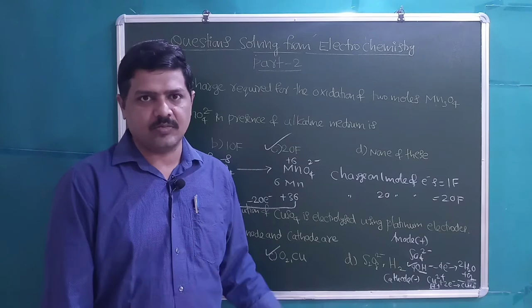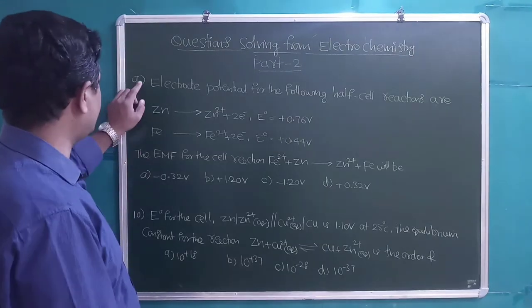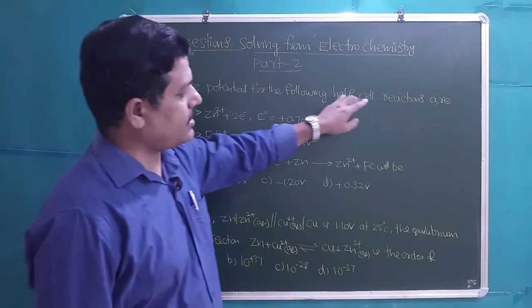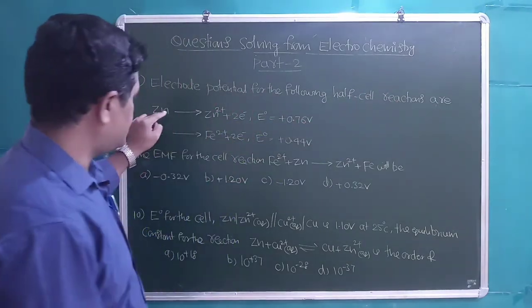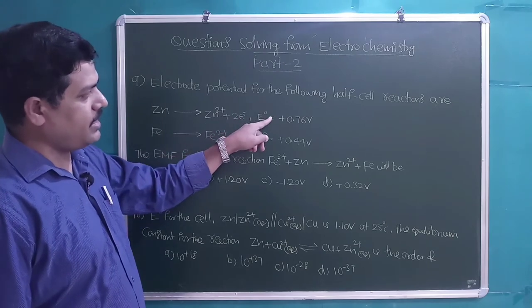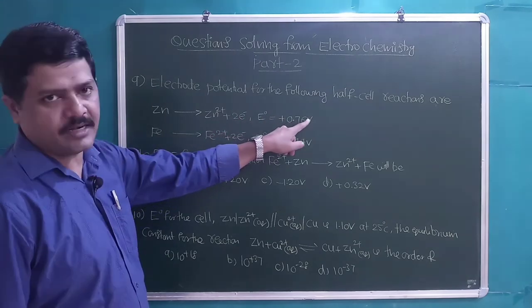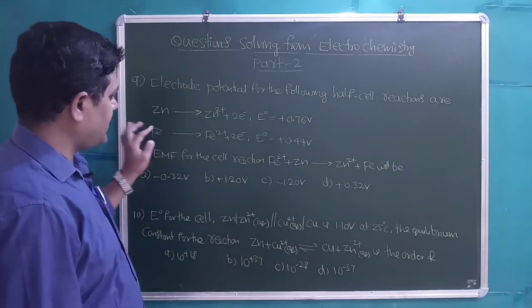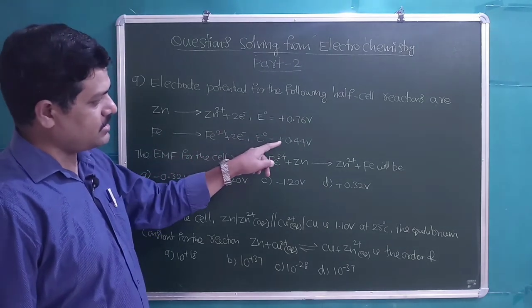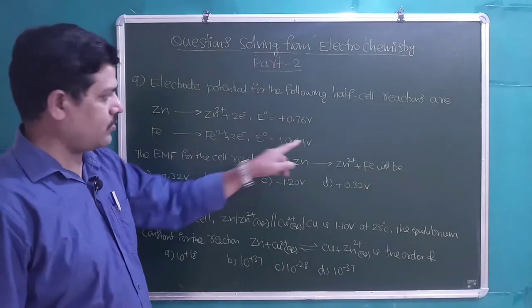Students, let us take 2 more questions now. Students, next question. Electrode potentials for the following half cell reactions are: Zn gives rise to Zn2 plus 2 electrons, E0 is equal to plus 0.76 volts. Fe gives rise to Fe2 plus 2 electrons, E0 is equal to plus 0.44 volts.